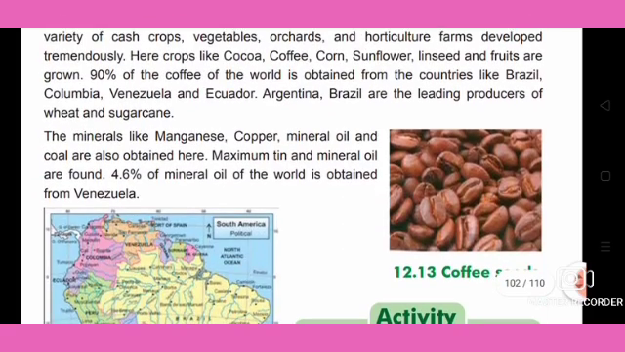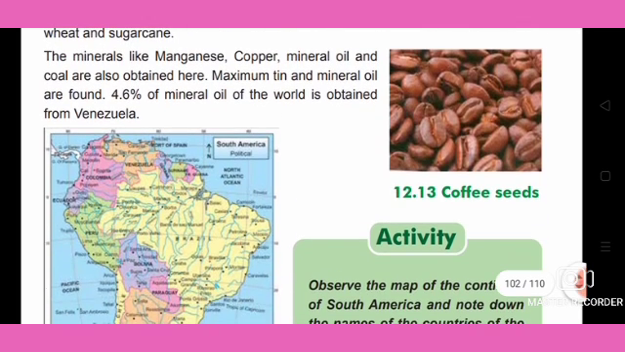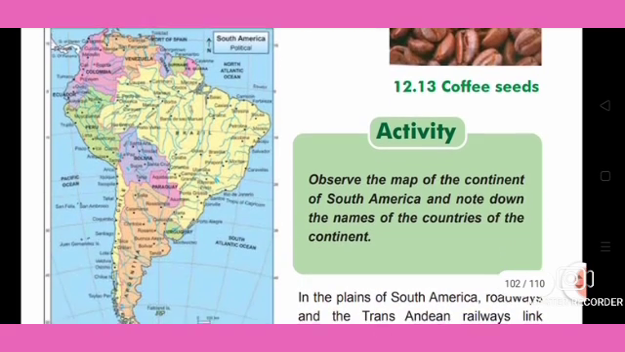Minerals like manganese, copper, mineral oil and coal are also obtained. Maximum tin and mineral oil are found. 4.6% of the world's mineral oil is obtained from Venezuela. Here we can see some of the cash crop cultivation, such as coffee seeds.